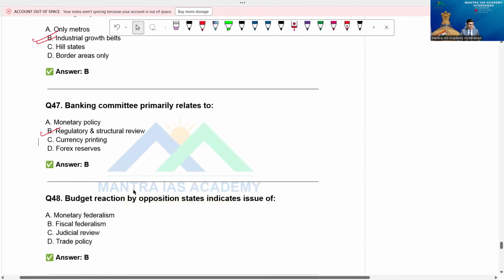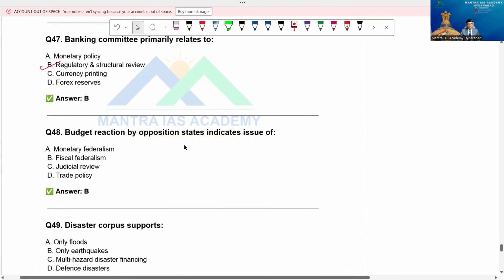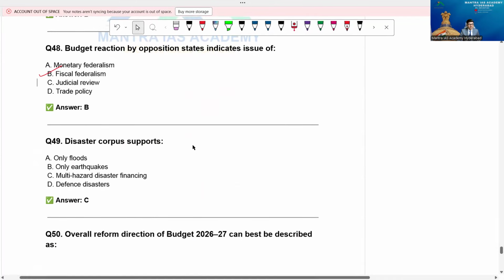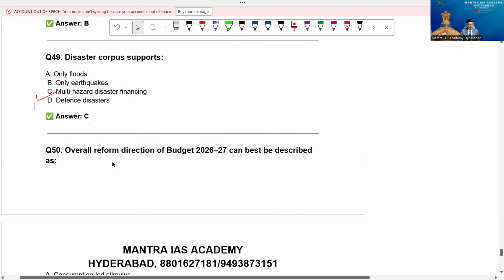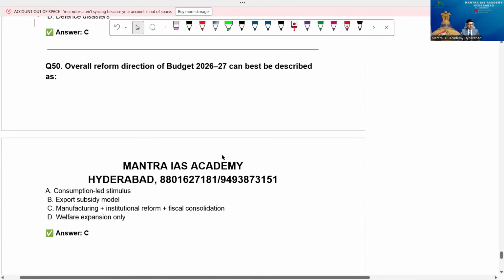B is the answer. Budget reaction by opposition states indicates issue of, naturally, fiscal federalism. Disaster corpus supports multi-hazard disaster financing. Next, beta, overall reform direction of budget 2026-27 can best be described as manufacturing plus institutional reform and fiscal consolidation. That's a big development, friends.